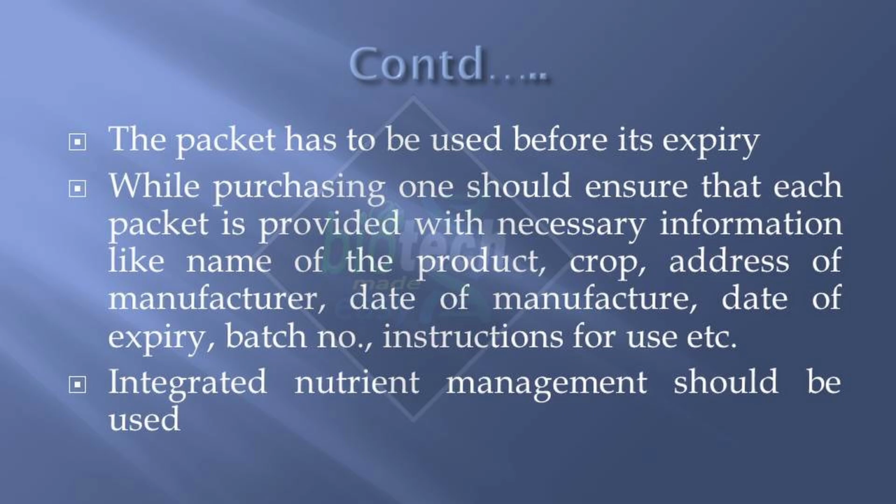And then another very important thing is that integrated nutrient management should be used. Now, this integrated nutrient management is a sustainable agricultural practice. Here, along with the biofertilizer, many other things are also used. For example, green manure, compost, inorganic fertilizers, even crop rotation is used. So this is a kind of holistic approach. So integrated nutrient management is very good.